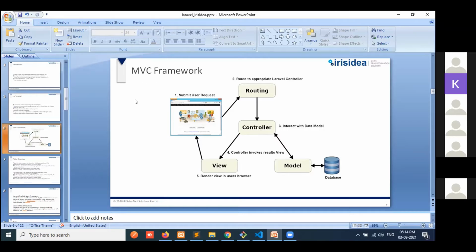MVC means Model View Controller. So it covers the life cycle of the MVC.